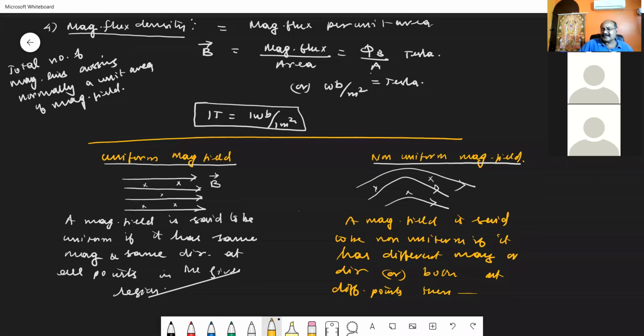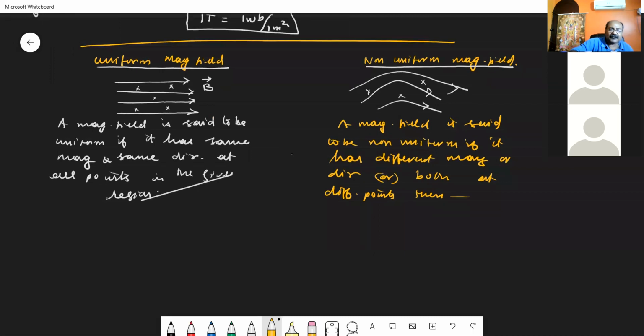Can we state some example for uniform magnetic field and non-uniform magnetic field? I can state, for example, the magnetic field produced by Earth. The magnetic field produced by Earth is considered to be a uniform magnetic field. It is an example for uniform magnetic field.